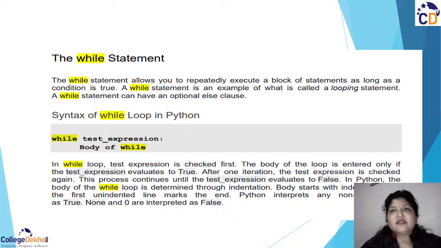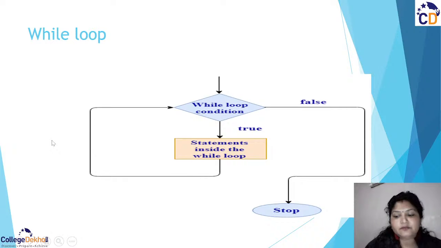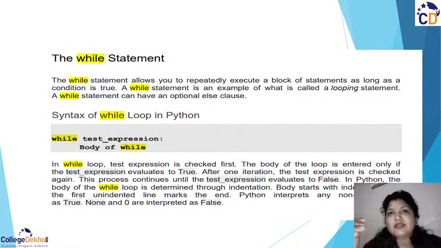Let us understand the basic syntax of while loop. So while is a keyword, and then a space, and then we write the condition, right? Whatever condition we have, like i is less than 10, or you may say while True, right? And then in Python you need to specify the colon. In other languages we have some different syntax. So after that you need to mention the colon, right? Then after that you start with the body of the while.